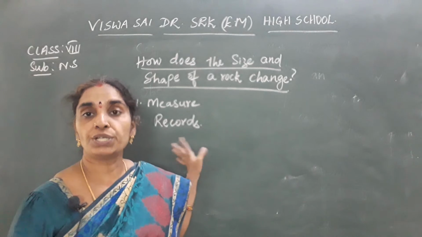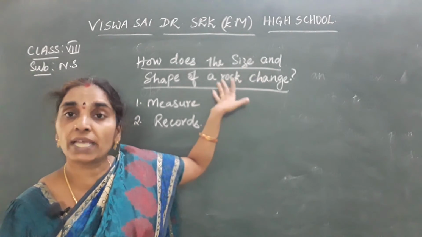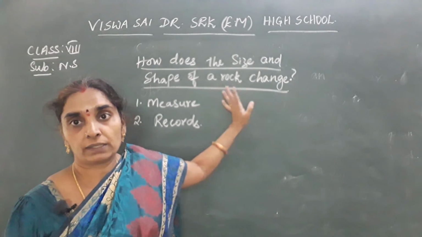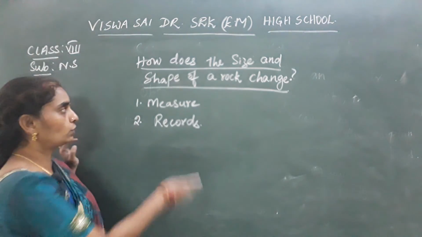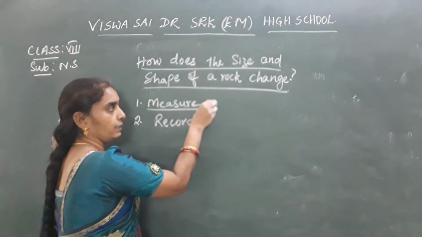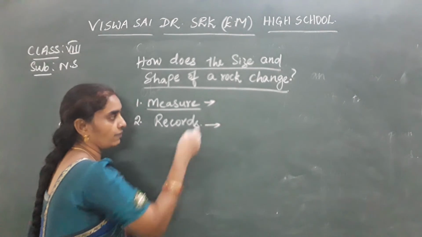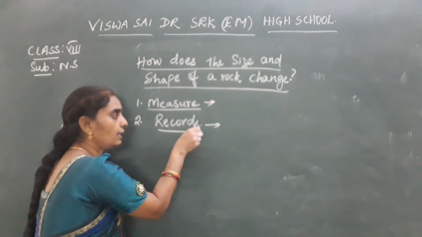So with this she records that after some time there will be a change in the size of the rocks as time prolongs. Okay, so by measurement, by measuring and recording the data, analyzing the data, and doing the experimentation, she records the data.